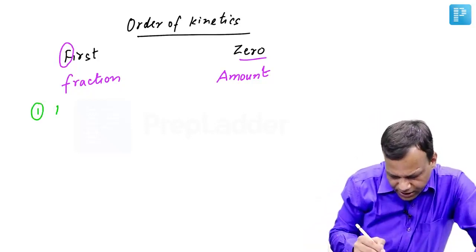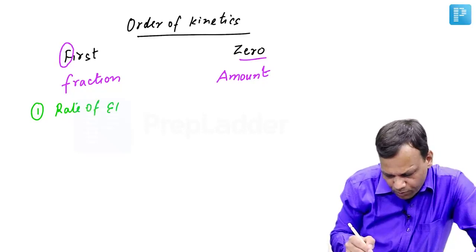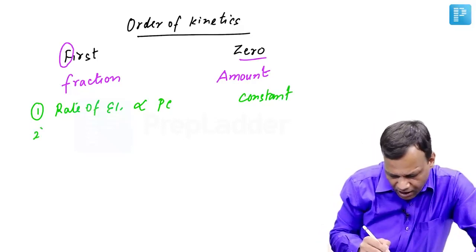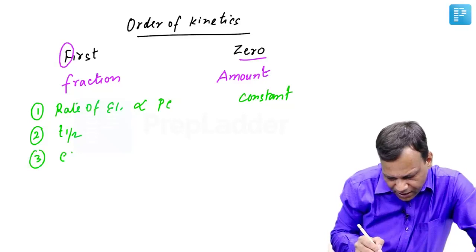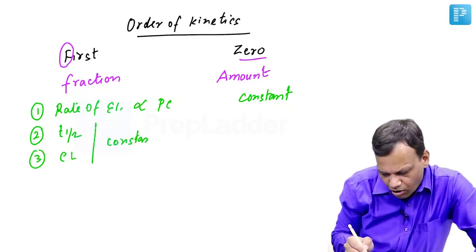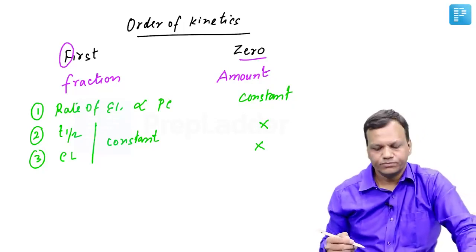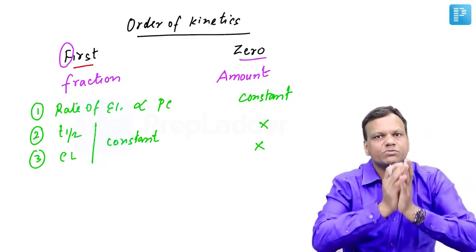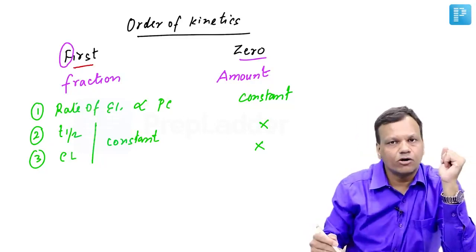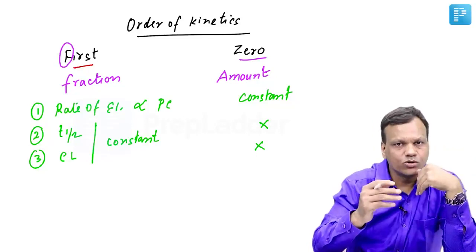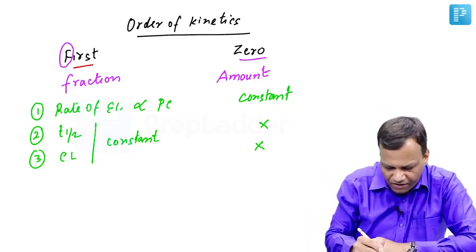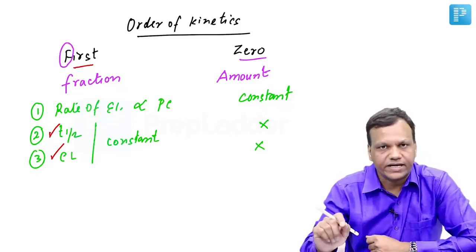In first order kinetics, rate of elimination is proportional to plasma concentration, whereas it is constant in zero order kinetics. Whereas half-life and clearance, they are constant in first order kinetics, but they are not constant in zero order kinetics. Okay. In simple terms, in first order kinetics, if we double the dose, the plasma concentration becomes double. Whereas in zero order kinetics, we cannot predict that. So in first order kinetics, with increasing the dose, the concentration becomes double. With decreasing the dose to half, the concentration becomes half. Okay. But half-life and clearance remain constant in first order kinetics. Okay. So with that, we completed the pharmacokinetics.